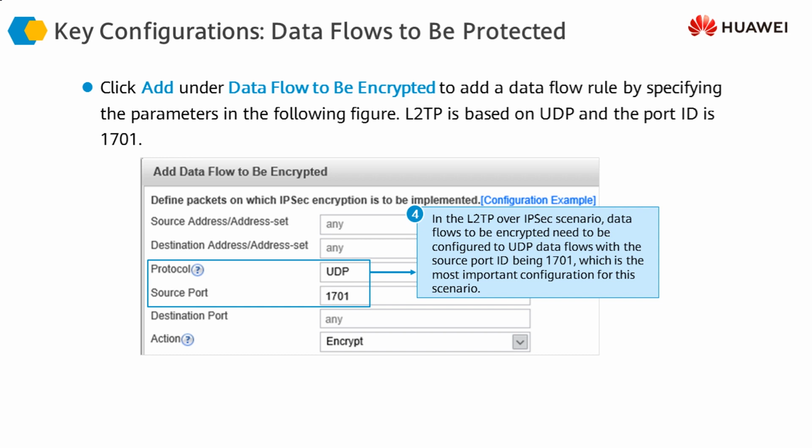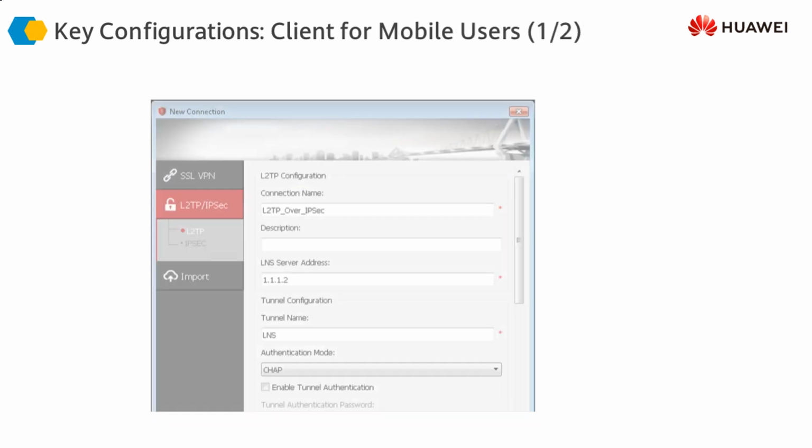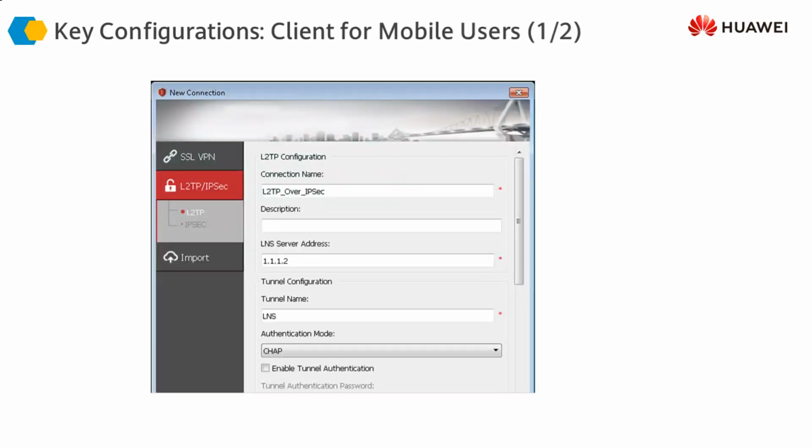Then on the client side, this is the mobile client software, the Seco client, which we are using on the client side. This is going to be installed on the client PC. We are going to configure L2TP over IPsec. So first we configure the L2TP configuration and then we do the IPsec configuration.